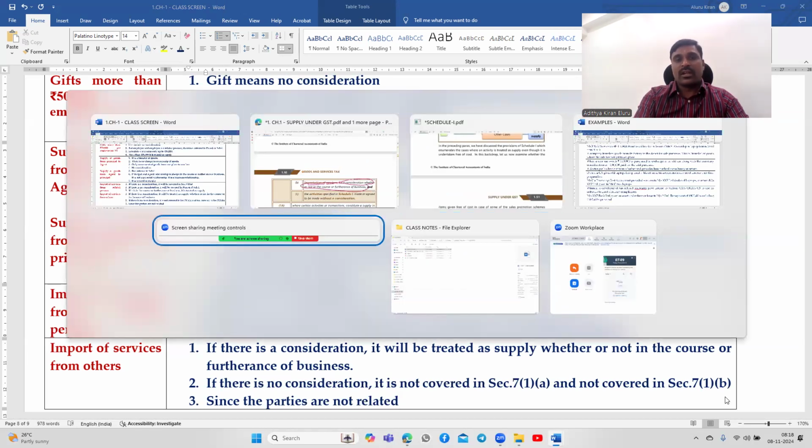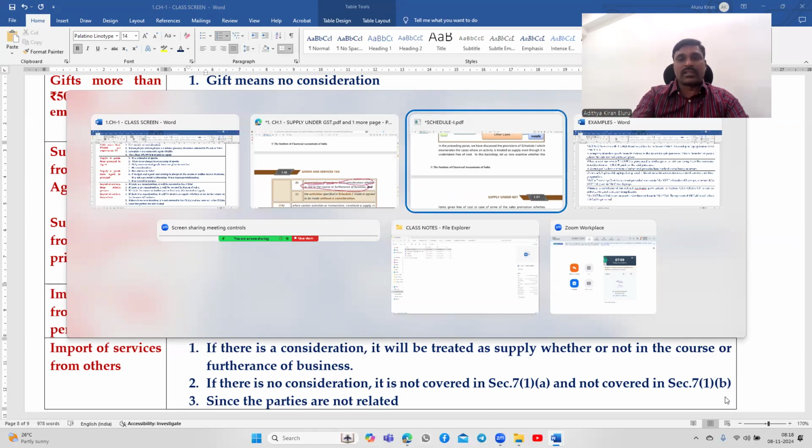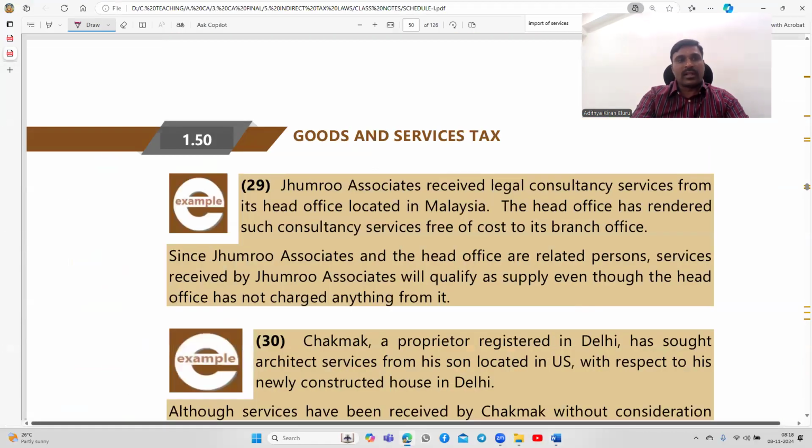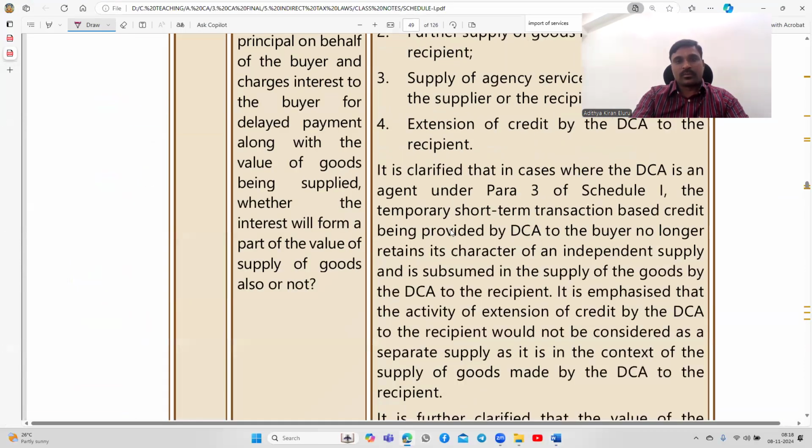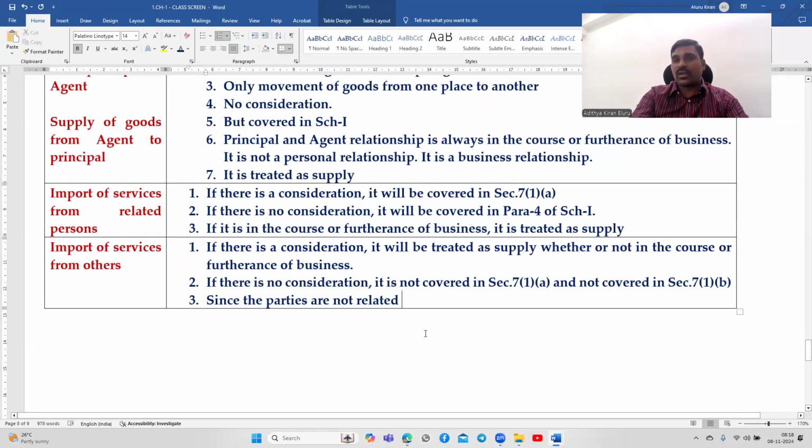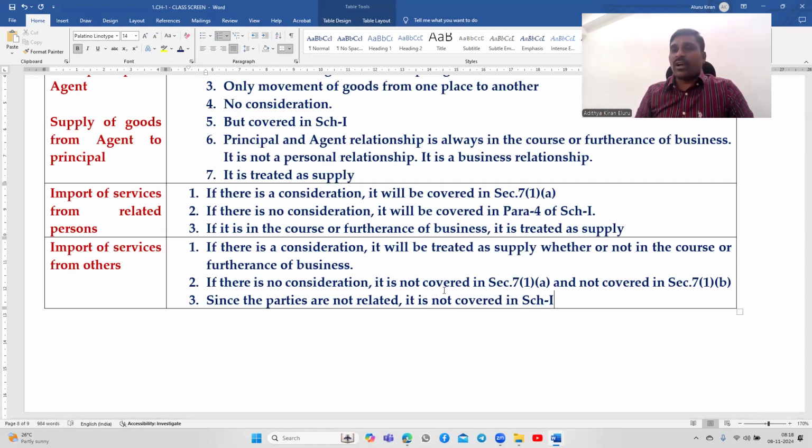Schedule 1 covers what? Schedule 1 covers only related parties. Therefore, Schedule 1 covers only import of service from a related person. Therefore, if there is no consideration and the parties are not related, it is not covered in Schedule 1. So, if it is not covered in Schedule 1, there is no exception from consideration.